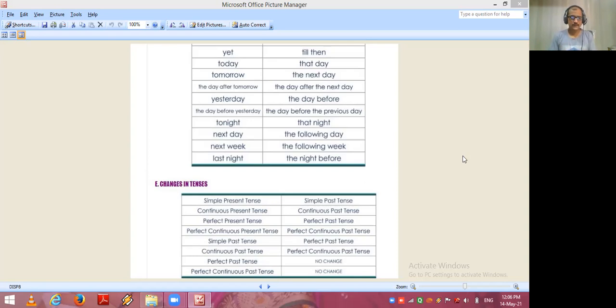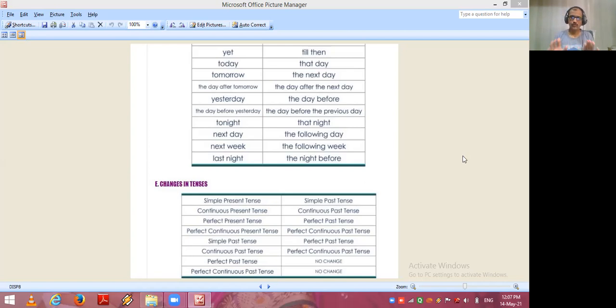Now let's see what changes happen in tenses from direct to indirect speech. One by one, let us see. In the first column, you are watching the names of tenses. If the sentence is given in simple present tense in direct speech, students have to change it into simple past tense.